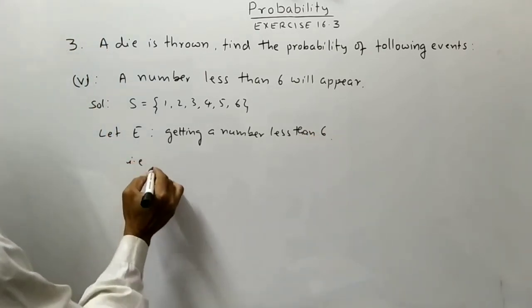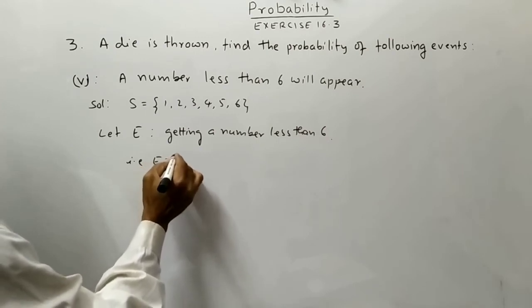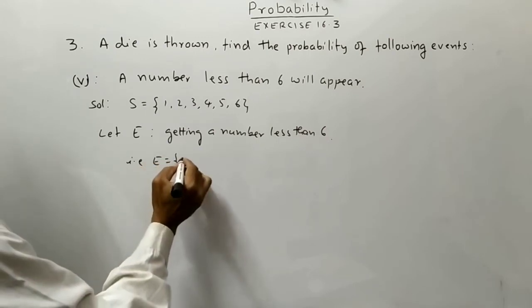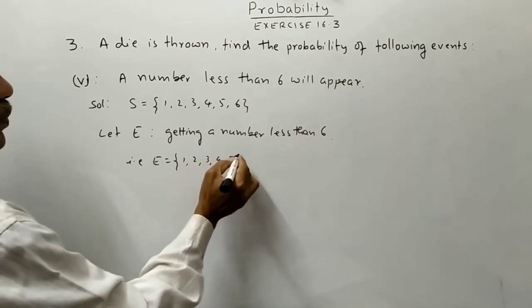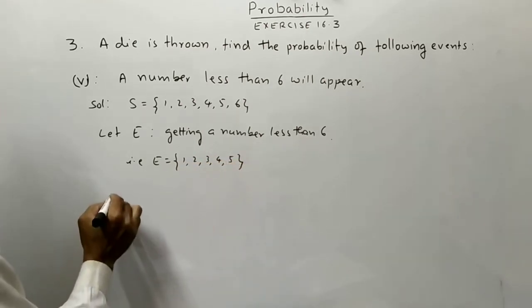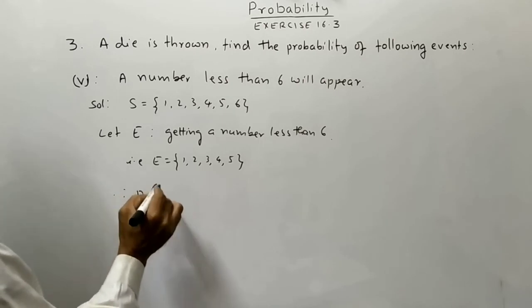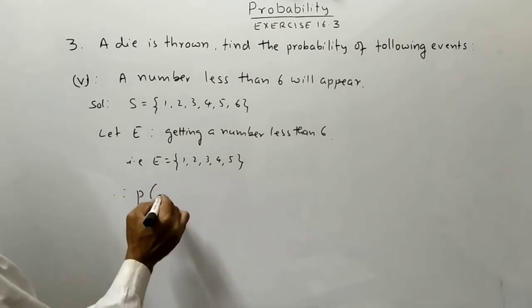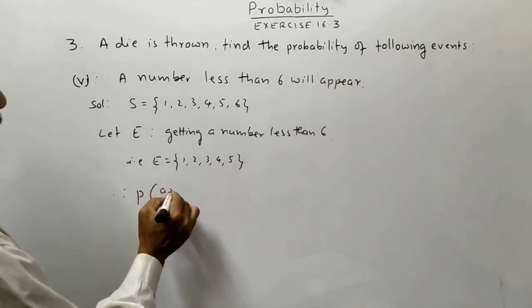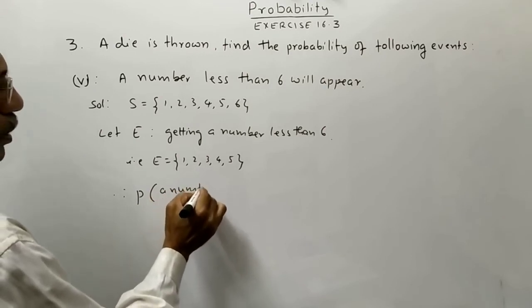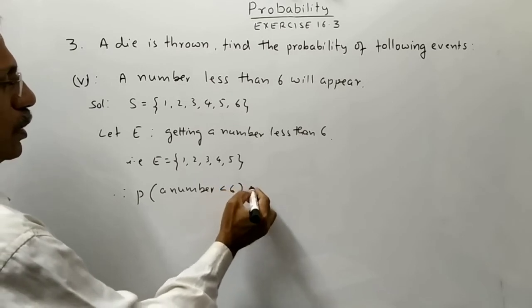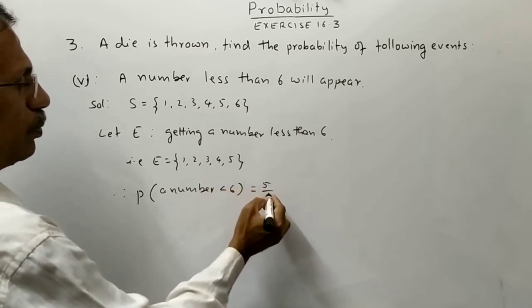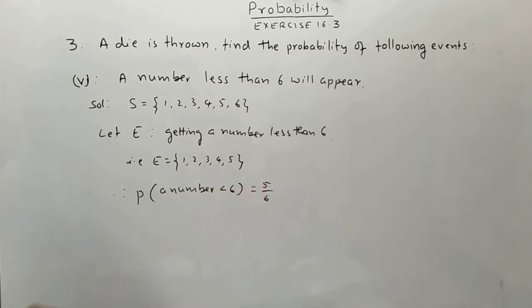That is, set E is equal to the set with elements 1, 2, 3, 4, 5. Therefore, probability of a number less than 6 is equal to 5 by 6.